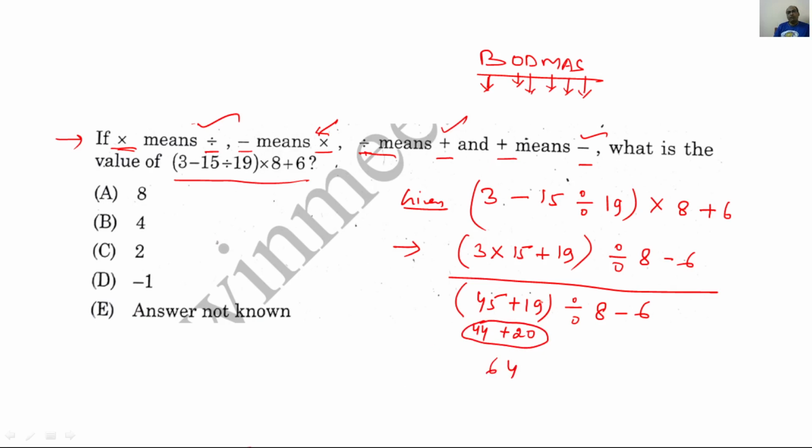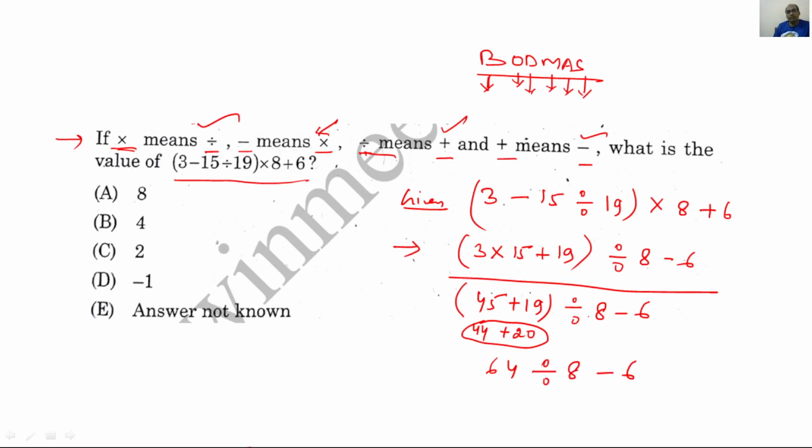Otherwise, what we generally do is 9 plus 5 is 14, and then 4 plus 1 is 5, plus 1 is 6, like this. But when we are solving in any competitive examination, we need to be a little faster in multiplication, division, addition and subtraction. There are also some tricks which we will be utilizing, and I will tell the students also. So 64 divided by 8 minus 6.